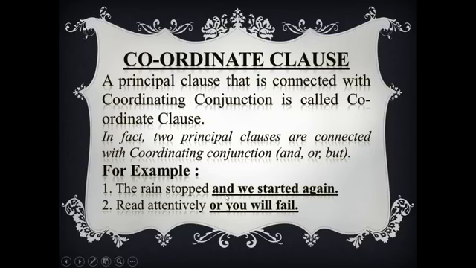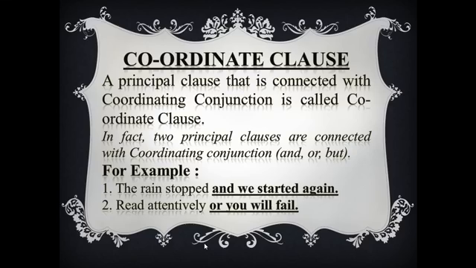As this clause is connected with a coordinating conjunction, it is called a coordinate clause. In the same way, look at example number 2. Read attentively or you will fail.